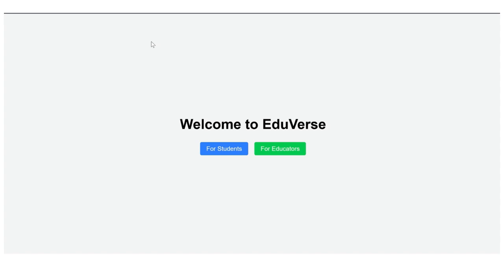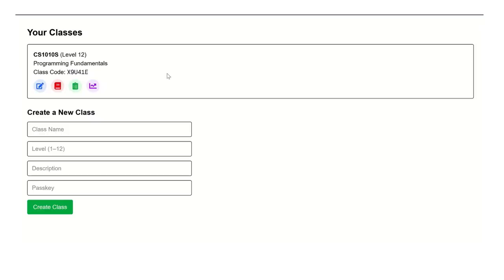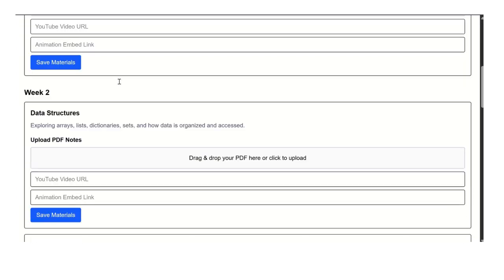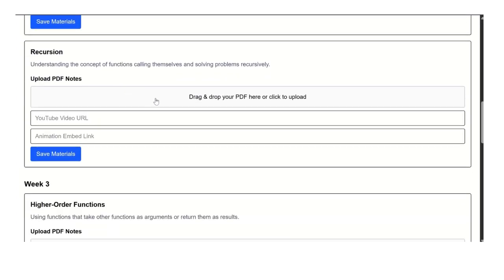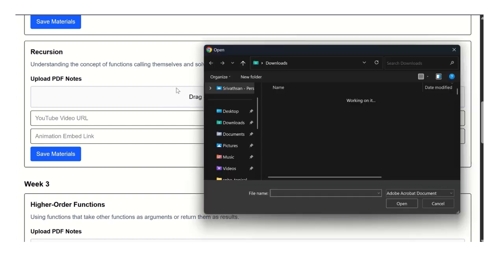Now, following this, teachers can also upload notes. Let's use recursion as an example. So recursion was linked to the topic of functions.